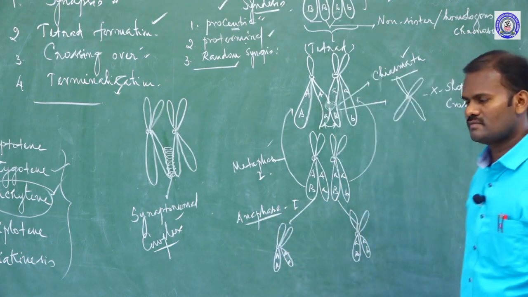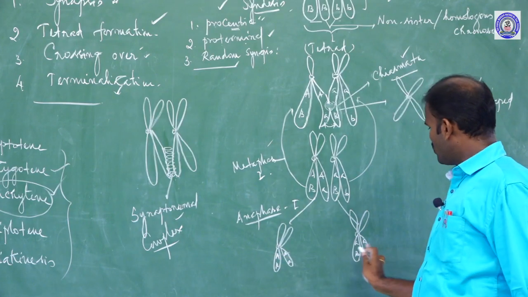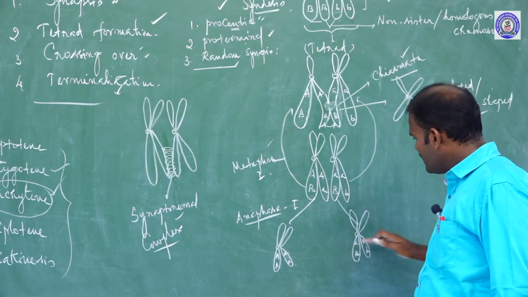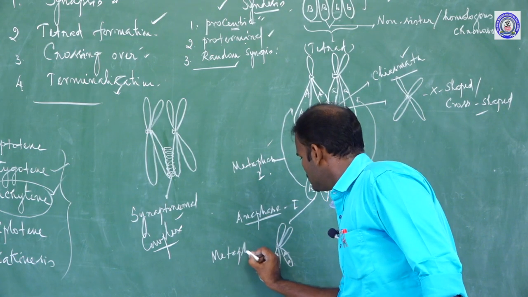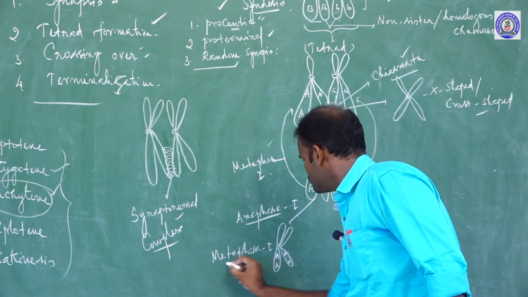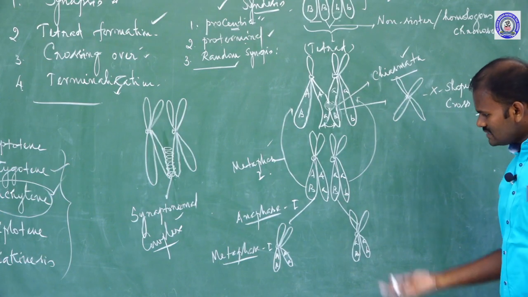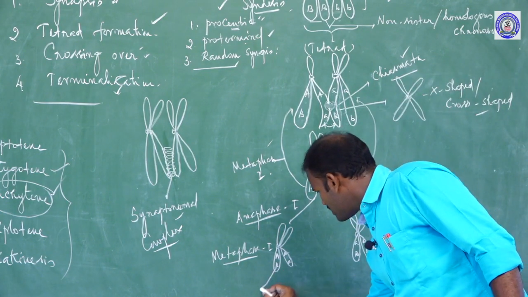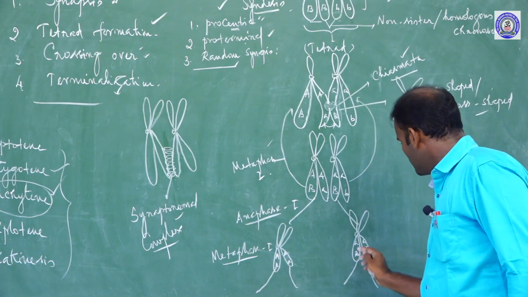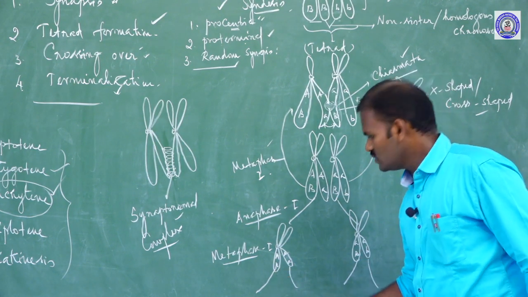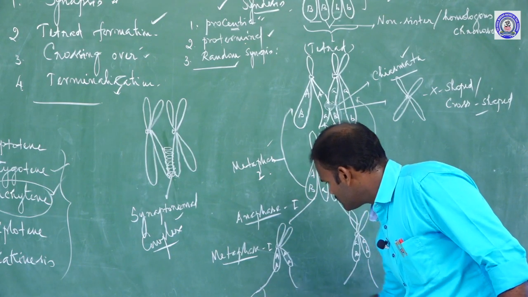If these two chromosomes are aligned at the equator, this is called metaphase 2. The next, anaphase 2: each chromosome also gets segregated. These get segregated and enter into each gamete.